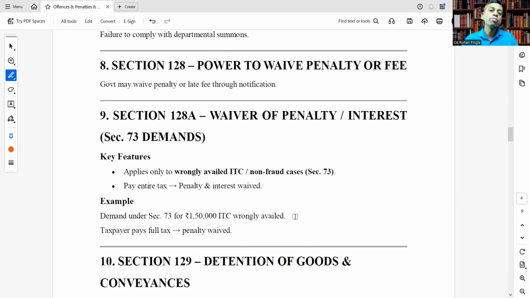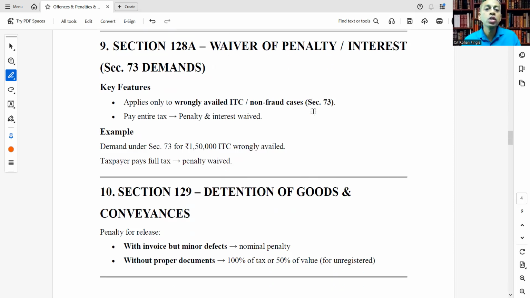Section 128, power to waive penalty or fee. So government may waive penalty or late fee through notification. If the government thinks that it is in overall public interest, then as per section 128 the government has the power to waive off the penalty or any fee.